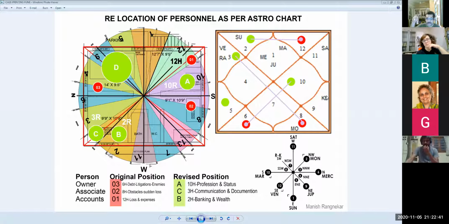Somebody is coming and sitting in that position, you are giving the position of authority to somebody else. And that person is going into debt and projects are going downhill and something fishy is happening. You are creating hidden enemies. Are we clear so far?